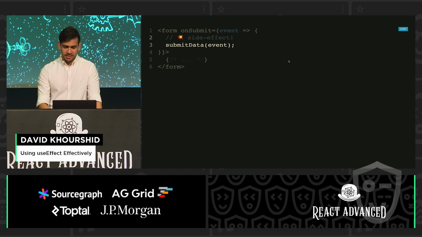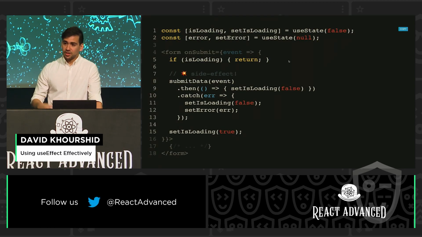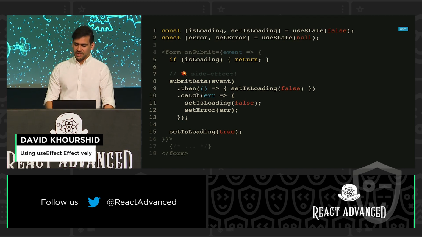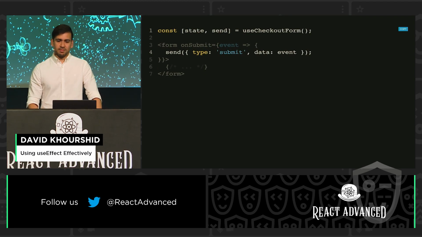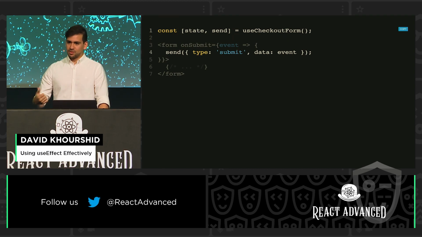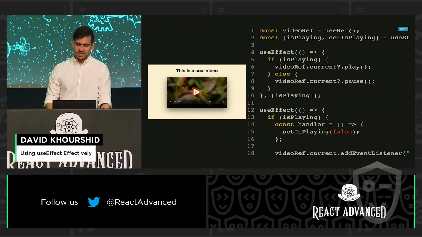So move it inside of submit, and then you might need to add a whole bunch of extra logic, but because you're not using useEffect and you're isolating it to that event handler, you could easily abstract that to a hook. My favorite type of hook looks like this, where you have a state and a send, and all you have to do in your components is send events. This is useReducer. This is XState, it's a library I maintain. This is Redux. Zustand sort of works the same way.